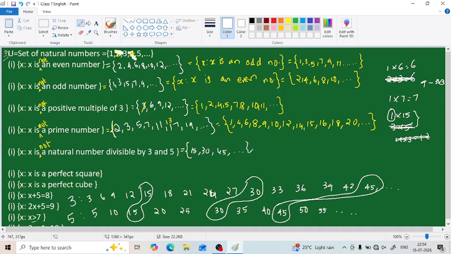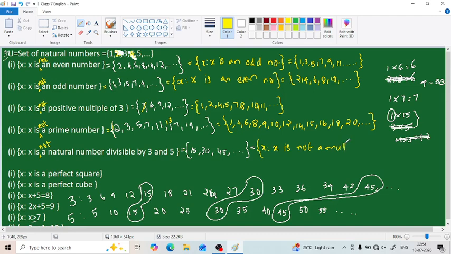What is this? 15 into 1 is 15, then 15 into 2 is 30, 15 into 3 is 45. What will be the next one? 15 into 4. So this is the multiple of 15. So how can we write our complement set? Either we can write set of all x such that x is not a natural number divisible by 3 or 5. Otherwise, how can we write,